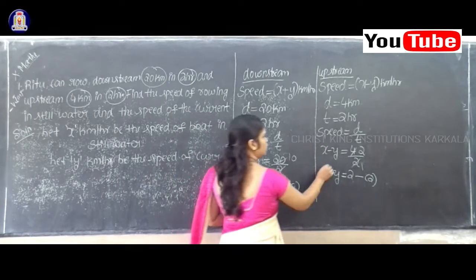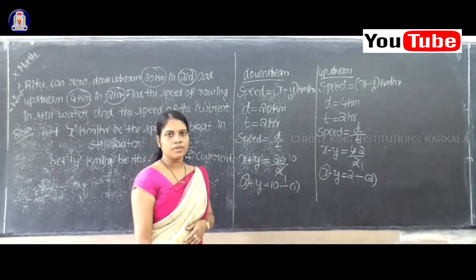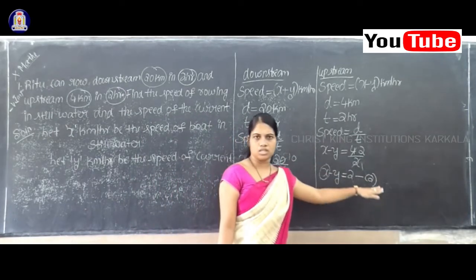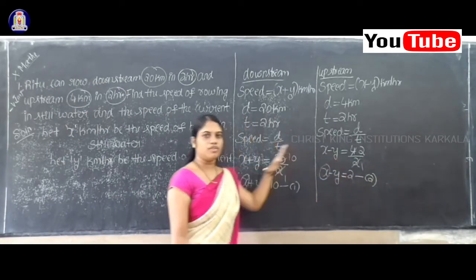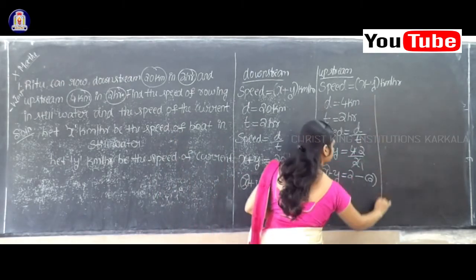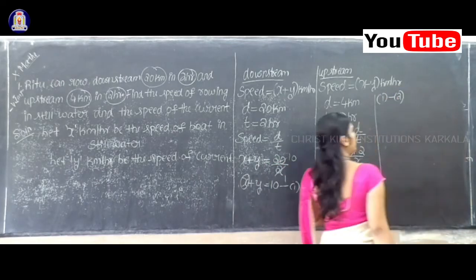Can you observe here in both the equations the first term values are same? Yes. So therefore either you can do equation 1 minus 2 or you can do equation 2 minus 1. So I will do here equation 1 minus 2.